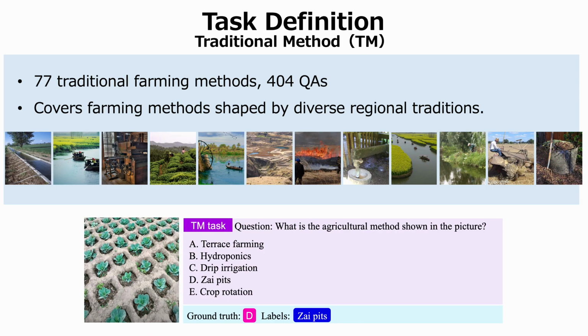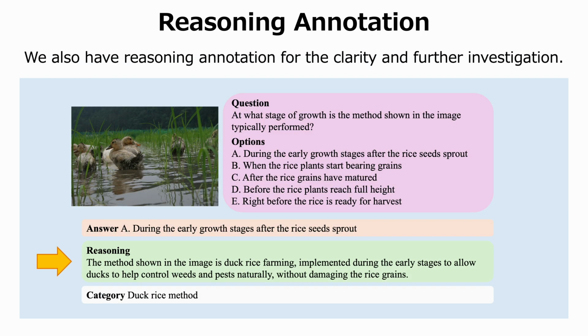Recent computer vision studies have not focused on these traditional practices, although many are still used by local farmers. Our dataset covers farming methods shaped by diverse regional traditions. For non-identification tasks, we also provide reasoning annotations to improve clarity and support further analysis. Let's move on to the experiment part.